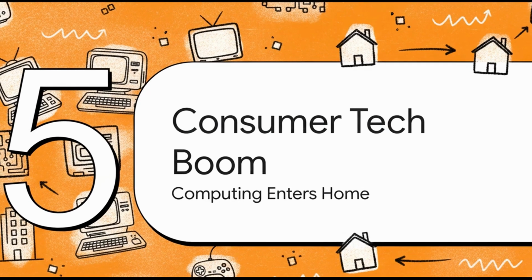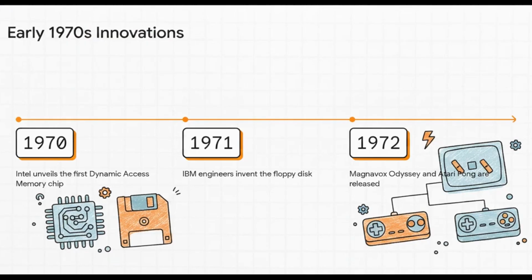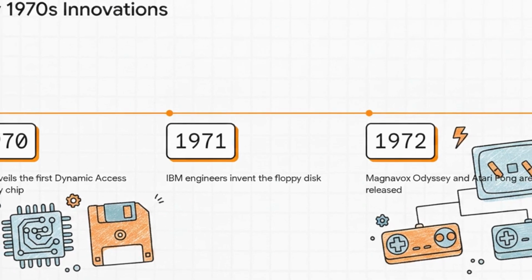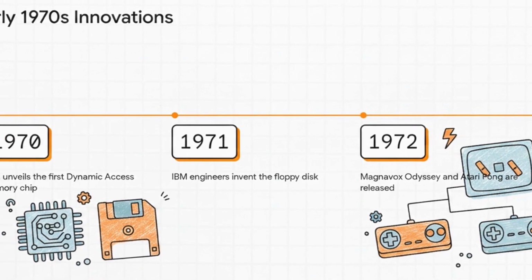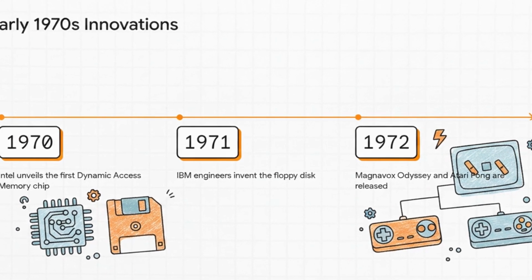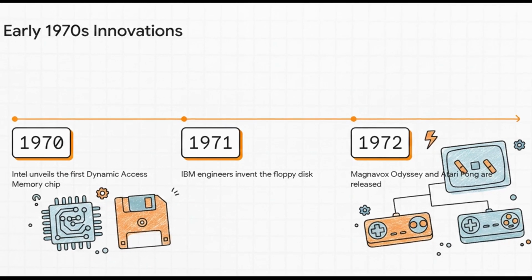Milestone 5, the consumer tech boom. Computing officially enters the home. The dawn of the 1970s was just wild. Within a super-tight 3-year window, we see a rapid-fire string of commercial hits that literally laid the groundwork for all the personal tech we use today.